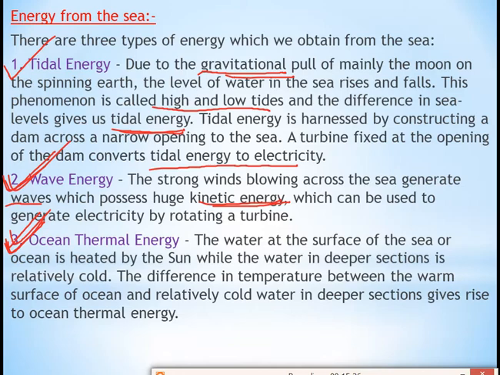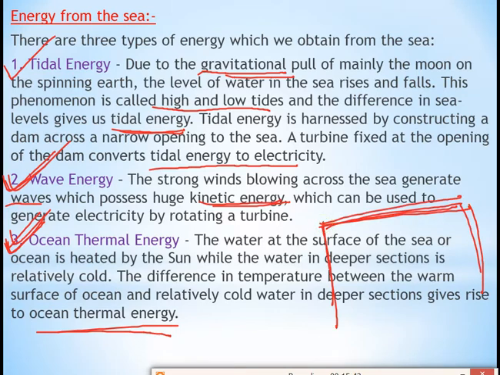The difference in temperature means there will be some difference between the warm water and the cold water. Because of that, we get one energy that is called ocean thermal energy. So in ocean thermal energy, suppose any sea or ocean is there, the surface water will be heated up because of the sunlight, but the water which is present deep inside is very cold.